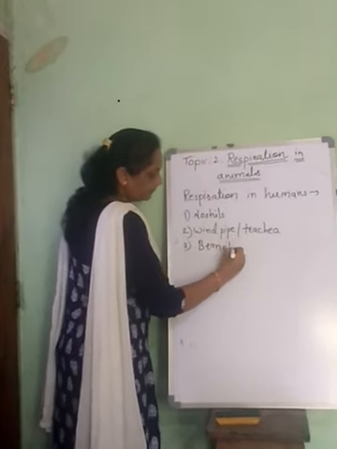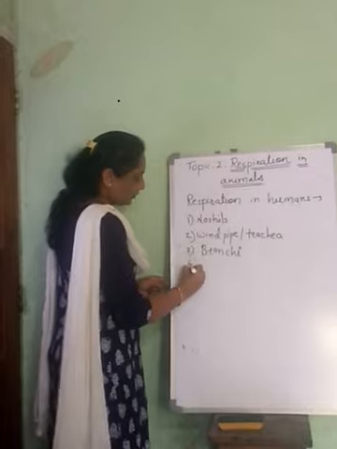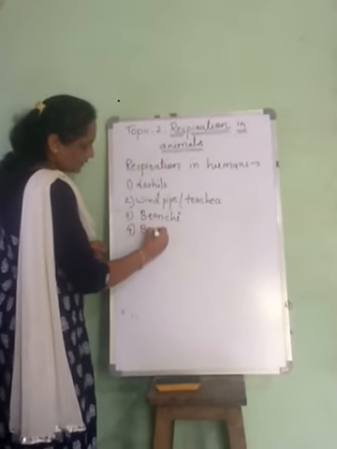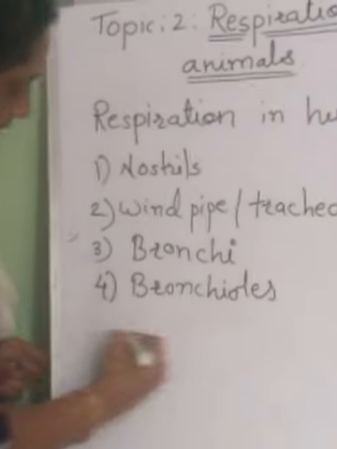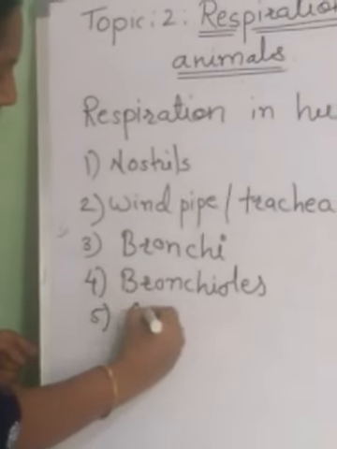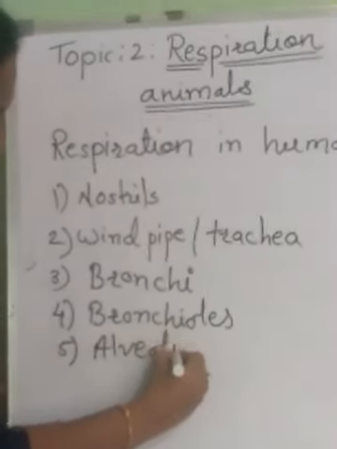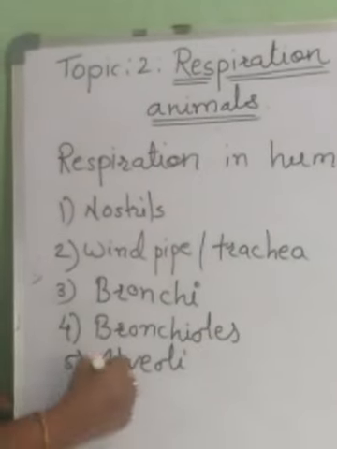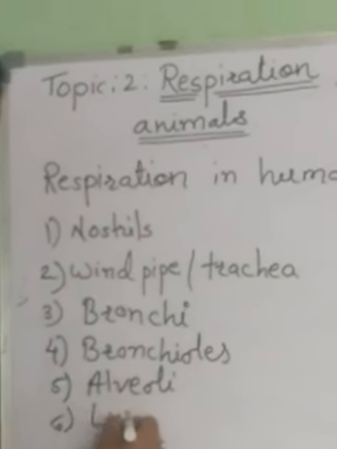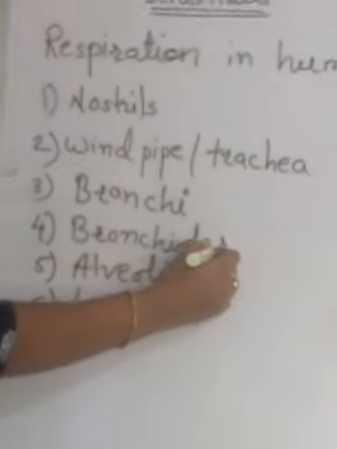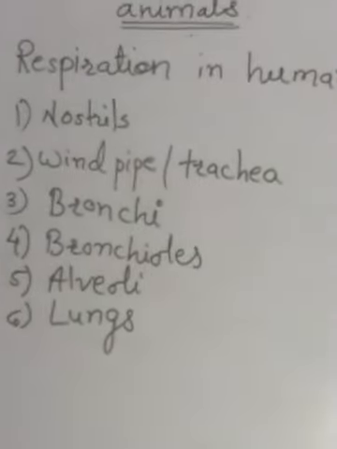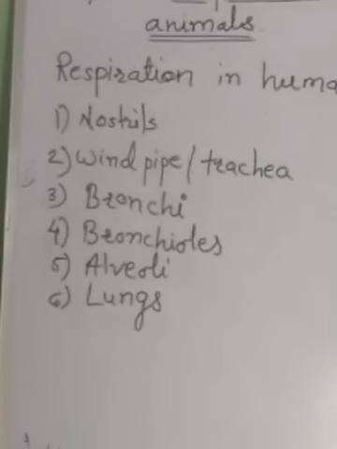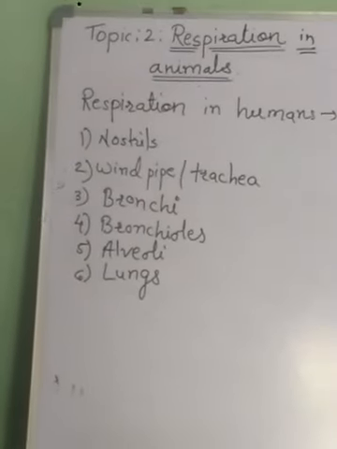Then the third organ is the bronchi, and the fourth is the bronchioles. Then the fifth is the alveoli, where they are actually present in the lungs. So these bronchioles and alveoli are present in the lungs. These are the various organs present in the human respiratory system.